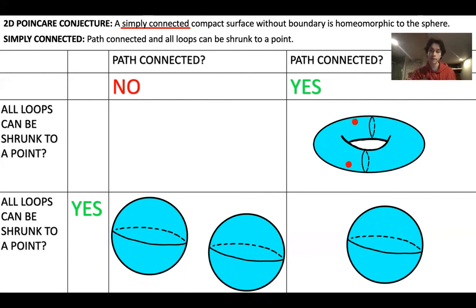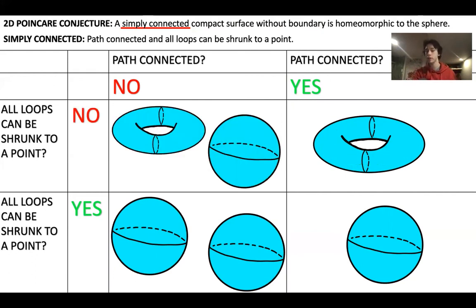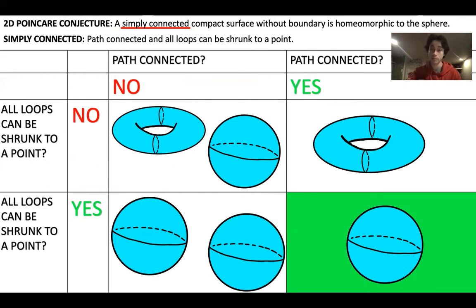If you look at a torus, then yes, it's path connected, but if you look at this loop going around the hole, you can't shrink it to a point within the bounds of the torus because it's being blocked by the hole, so it does not have this property. Take the disjoint union of a torus and a sphere, it has neither property. So of all these 4 surfaces here, the only one which is simply connected is the sphere.